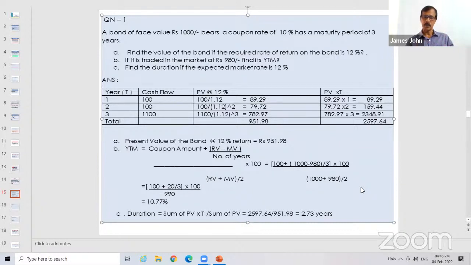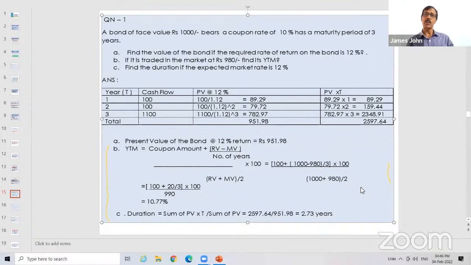Sir, how do you get this 100 in cash flow, sir? 100, 1,100. 100 is the coupon amount. You look at the formula, coupon amount. Coupon amount is 100 rupees because face value is 1,000, coupon rate is 10%. What is the coupon amount? 10% on 1,000 rupees. It is 100. Then redemption value means the amount which the company pays off on maturity. It is 1,000 rupees. If nothing is mentioned, you can presume that the redemption value is the face value. Otherwise, they will give in the question that this is redeemed at a discount or at a premium. If nothing is mentioned, it is redeemed at par. So the redemption value is 1,000.